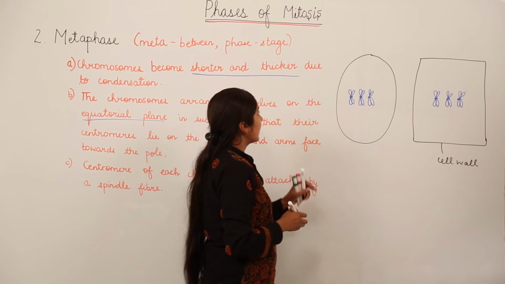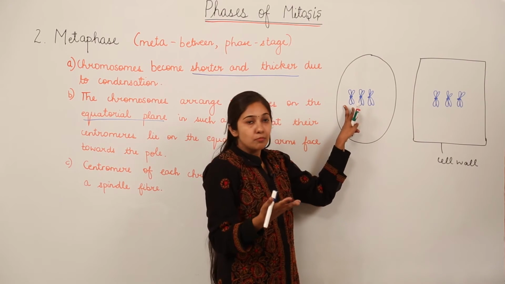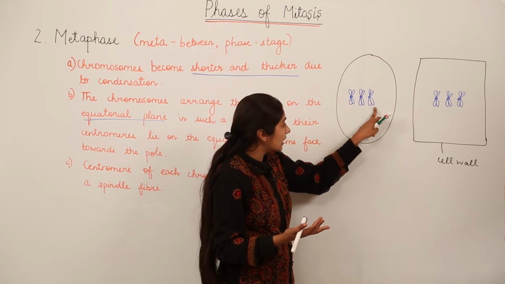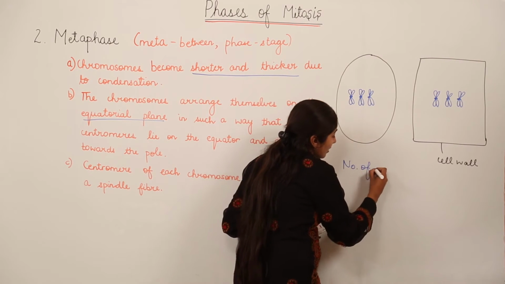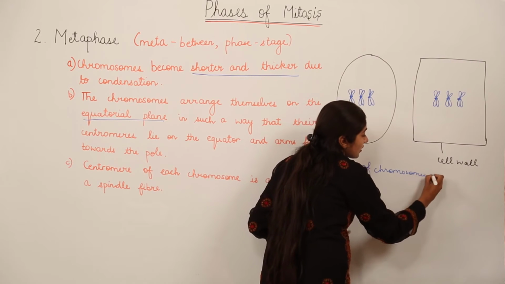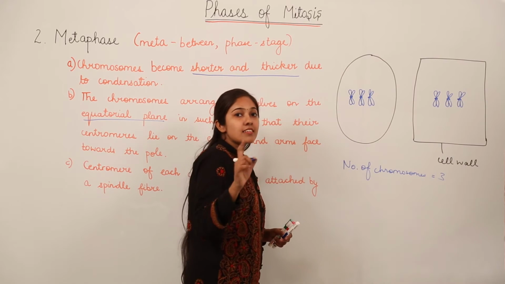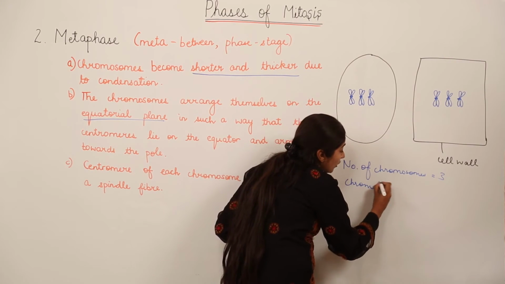Remember, in this stage, the metaphase stage, there are still 2 chromatids. Means if I am talking about chromosome number, the number of chromosomes is 3. But if you are asked in the examination, what is the number of chromatids? So how many chromatids are there?